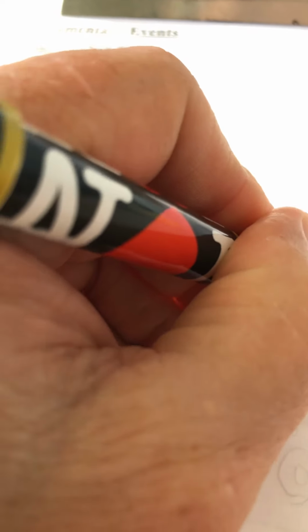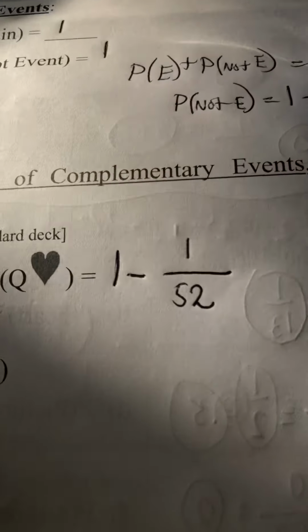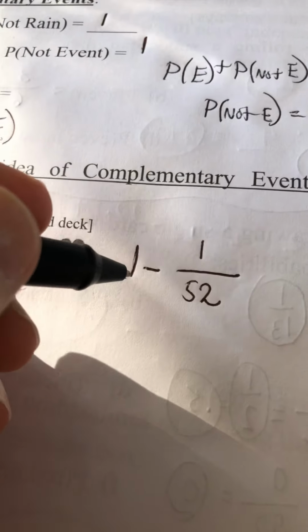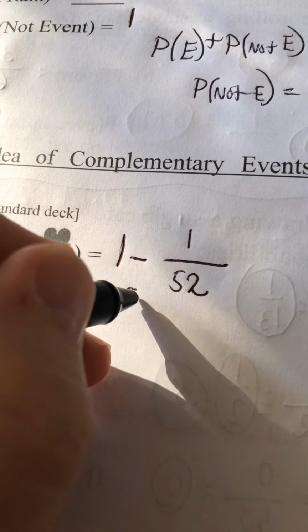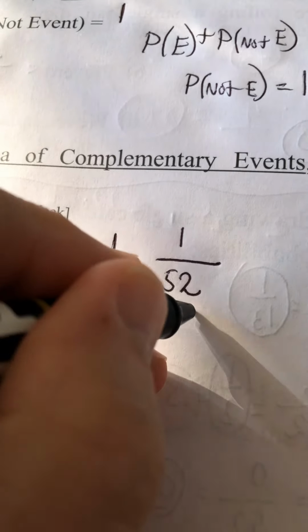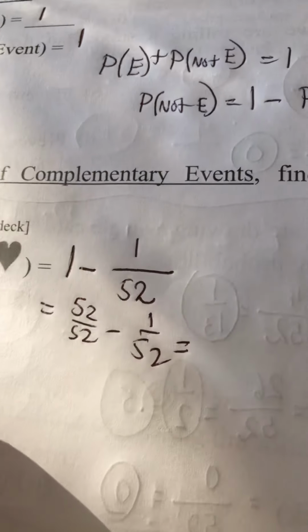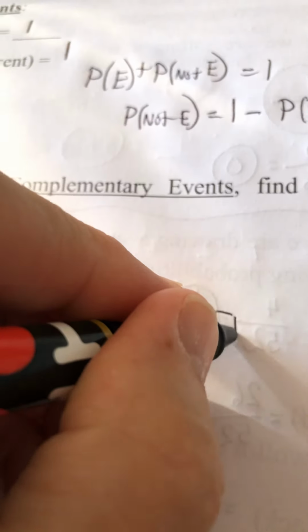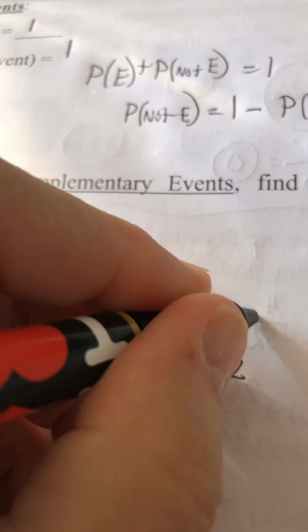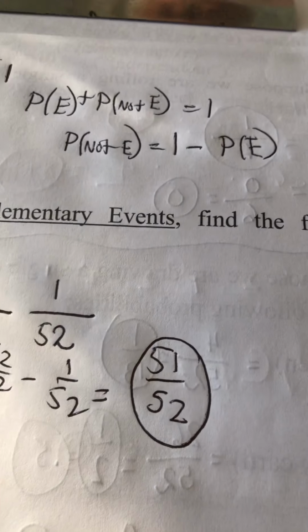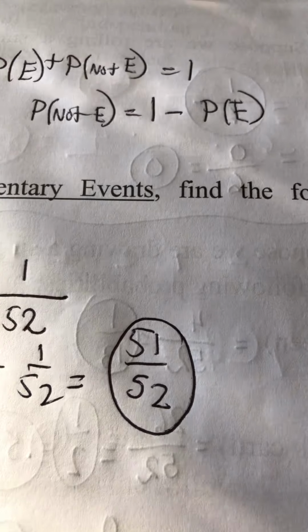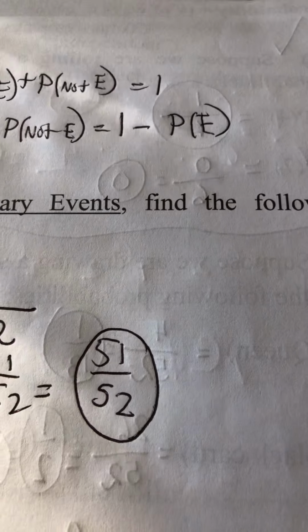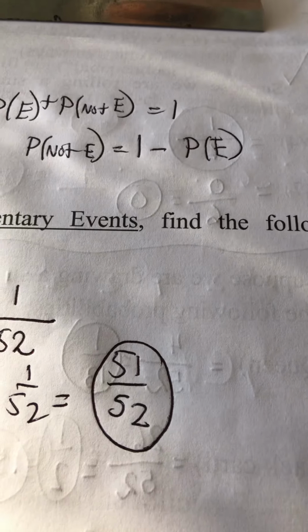There's 1 Queen of Hearts out of 52 cards. 1 is really 52 out of 52, minus 1 out of 52, would be 51 out of 52. That would be the probability of not pulling the Queen of Hearts.